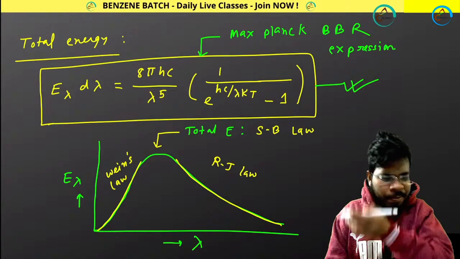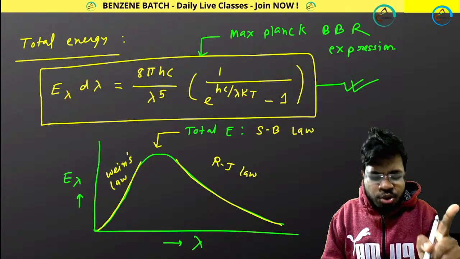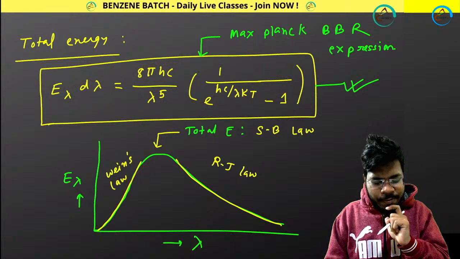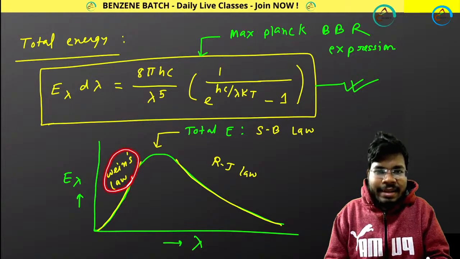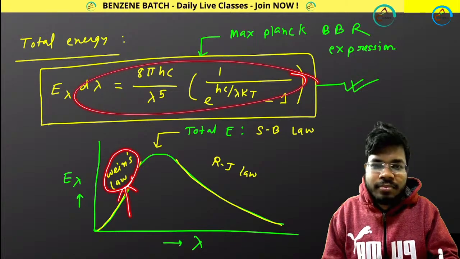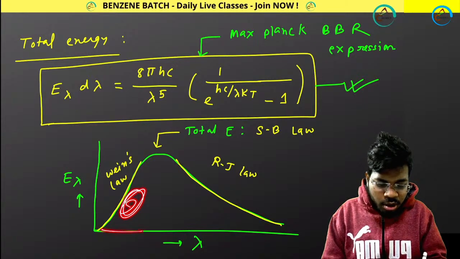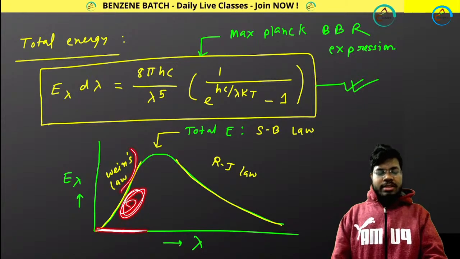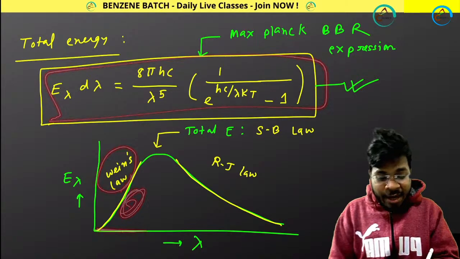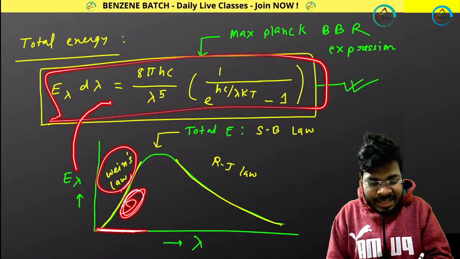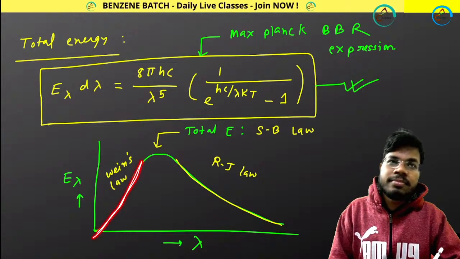Now what I want to do: I cannot draw this plot from this equation directly. But if I show that in the lower wavelength region I get Wien's law from this law, again understand, in the lower wavelength region, if I get Wien's law from Planck's law, then I can say that at the lower wavelength region, Max Planck is explaining Wien's law. That means this part of the plot.